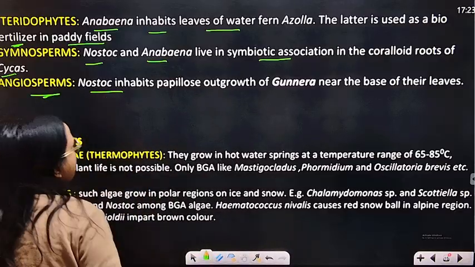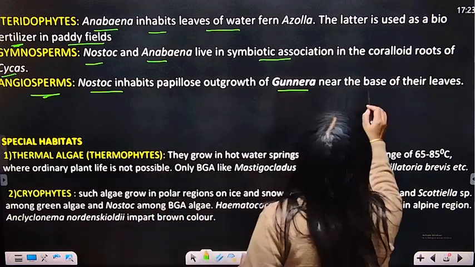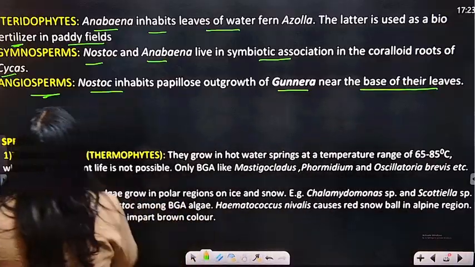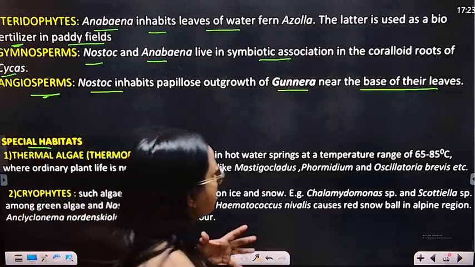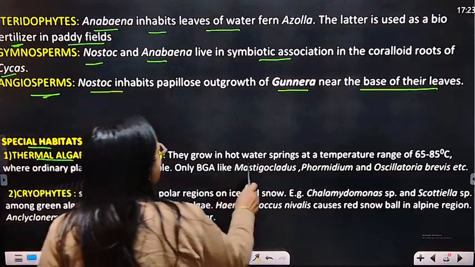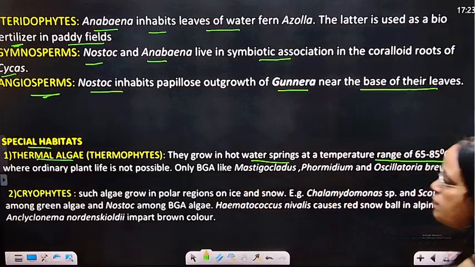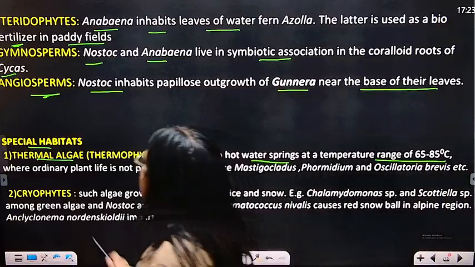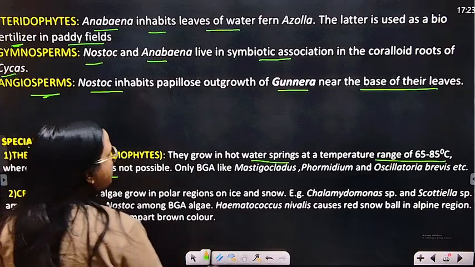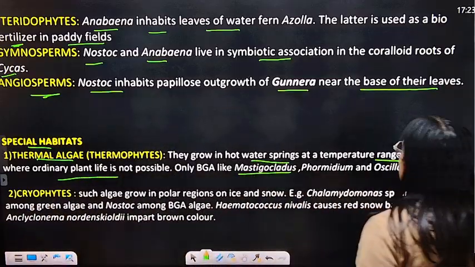So Nostoc inhabits papillose outgrowth on Gunnera near the base of their leaves. Gunnera, what is it? It's one type of plant. Okay, and we see the special habitat. So in the special habitat, thermal algae grow in hot water springs at a temperature range of 65 to 85 degrees Celsius, where ordinary plant life is not possible. So only blue green algae like Mastigocladus, Phormidium, Oscillatoria, etc.